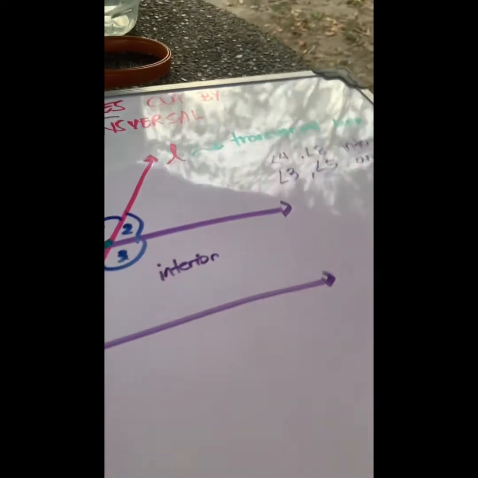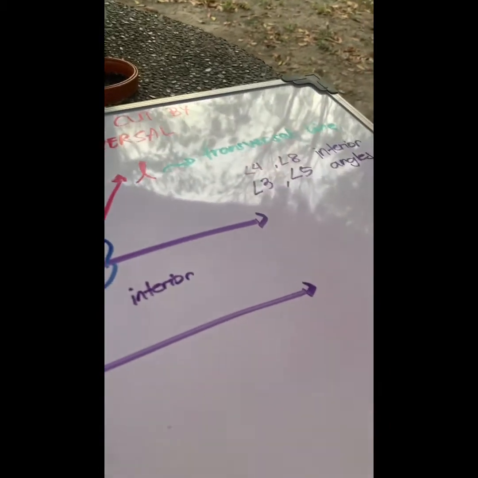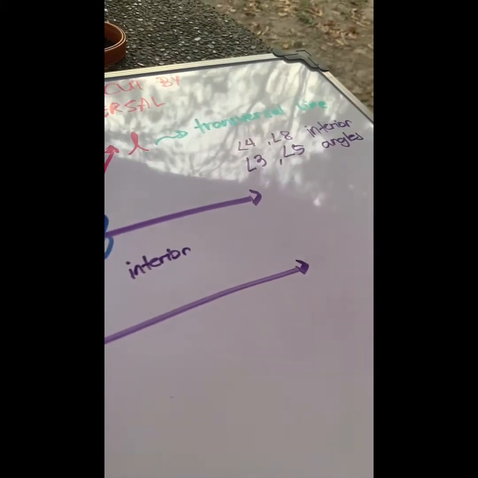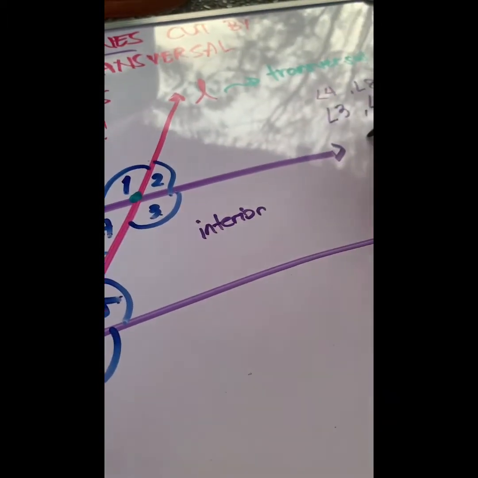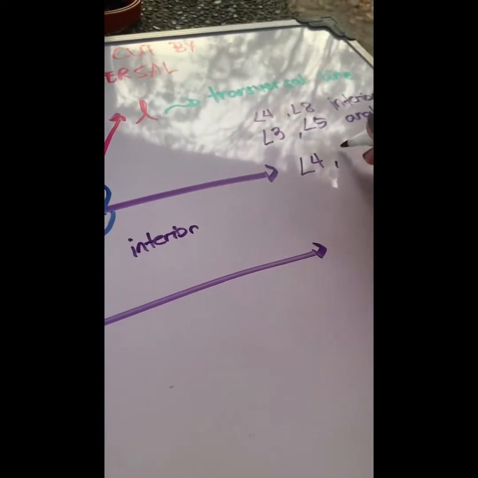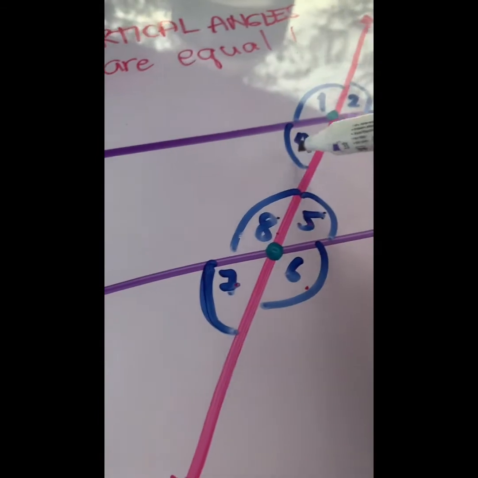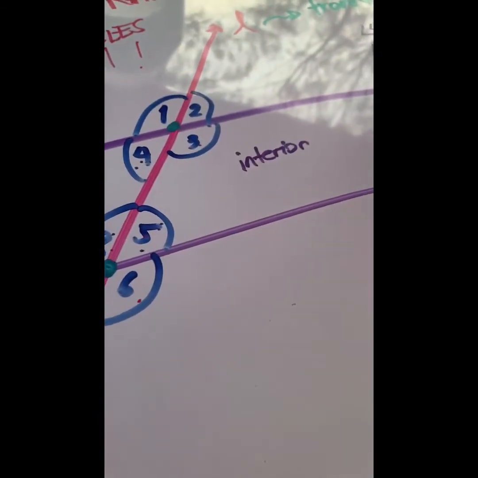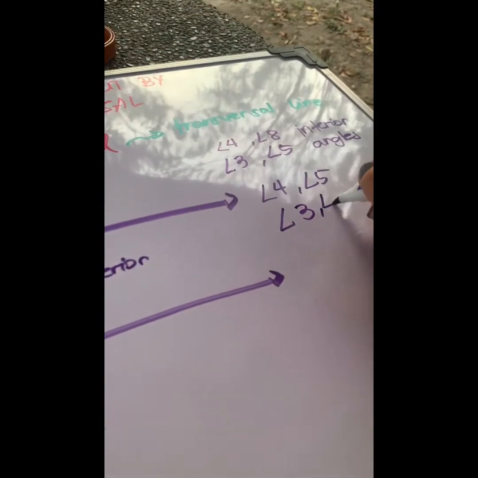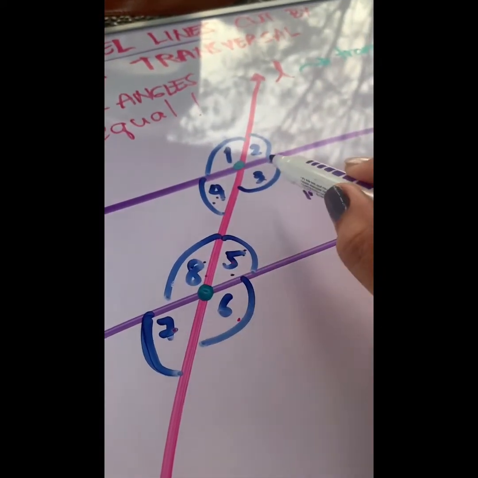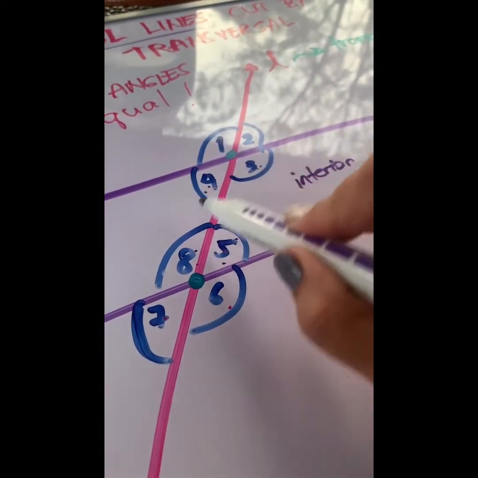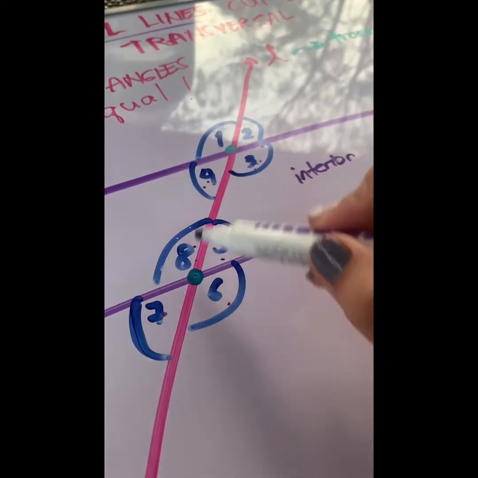There is another kind of interior angles. What if I make the pairing like this? Angle 4 is paired with angle 5, and angle 3 is paired with angle 8. One is on one side of the transversal, the other one is on the other side. They are on opposite sides of the transversal.